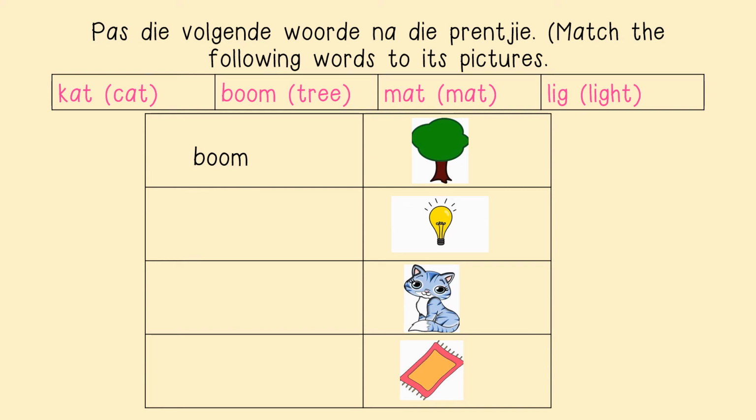So the first picture is a tree, which is a boom, so we are going to write boom. The second picture is light, so we are going to write lig, which is light. The third picture is a cat, so you're going to write kat. And the last picture is a mat, so you are going to write mat.